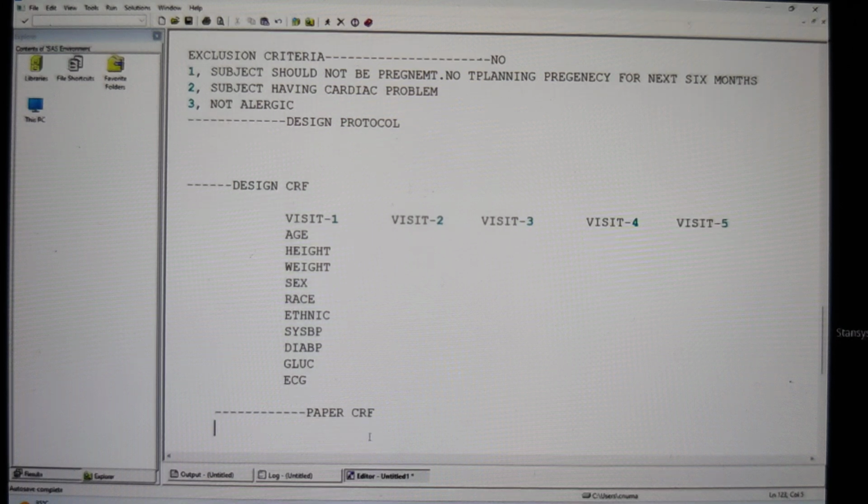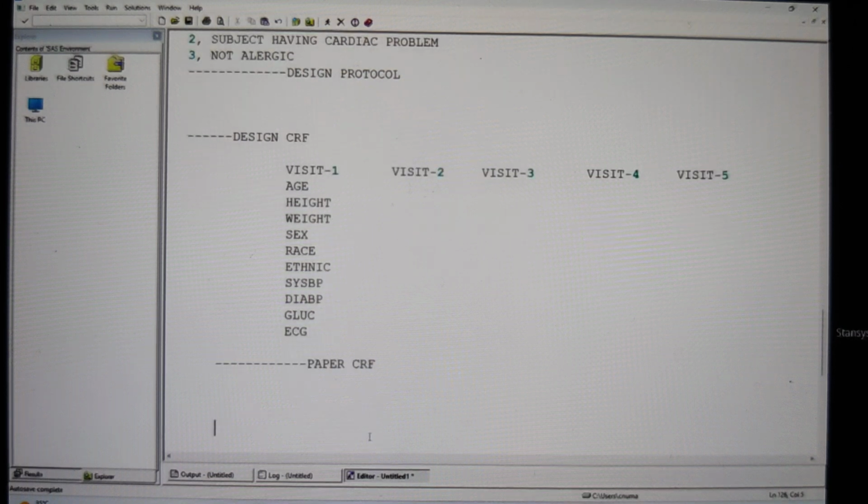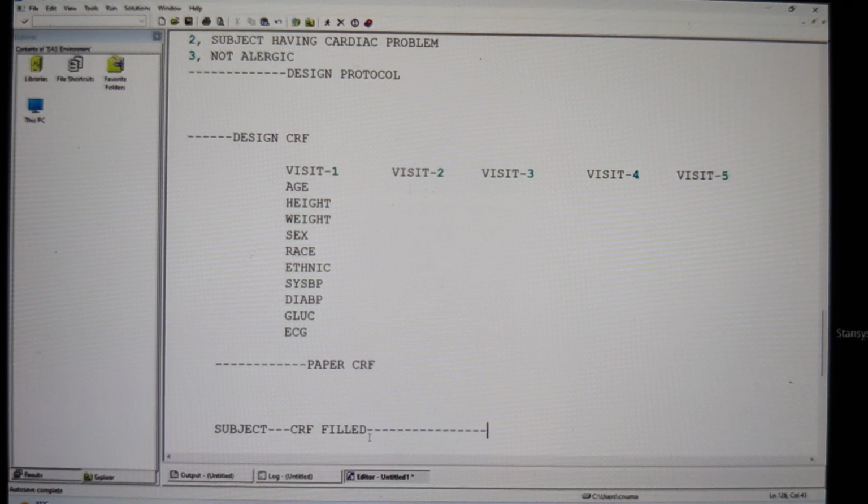Just imagine, I'll tell you. There is a clinical trial, and in the clinical trial they're using a paper CRF sheet. From the subject, they collected the data into the paper CRF sheet. Now, this filled CRF sheet goes through one person, we call it the CRO. The CRO person is going to take the CRF sheet to the CDM department. Now what will the CDM department do? The CDM department will enter the data from the filled CRF sheet into the database.